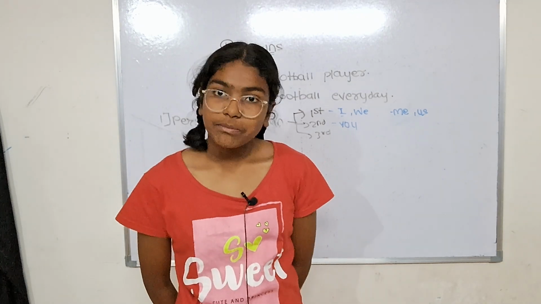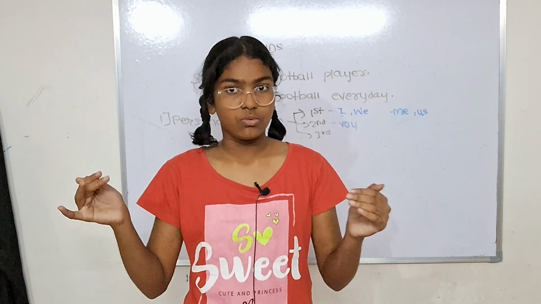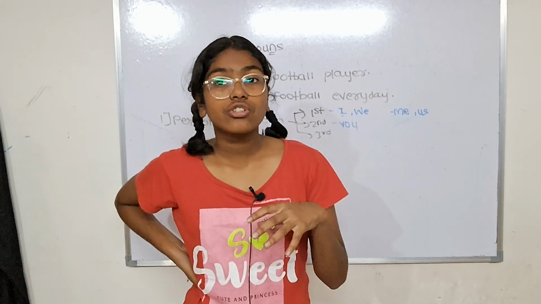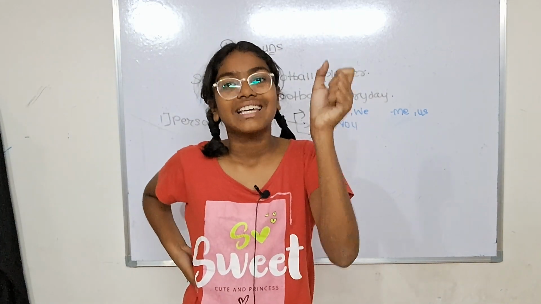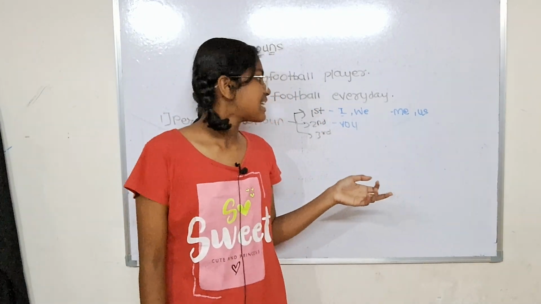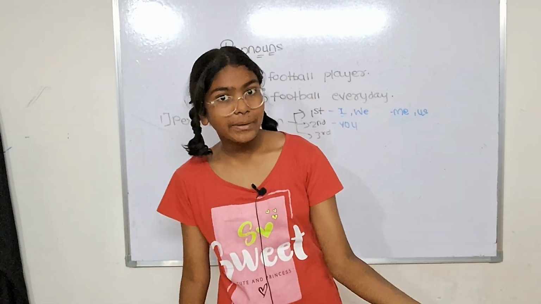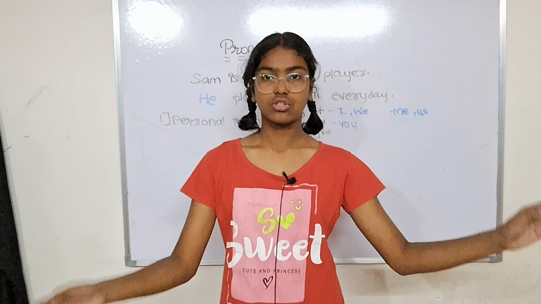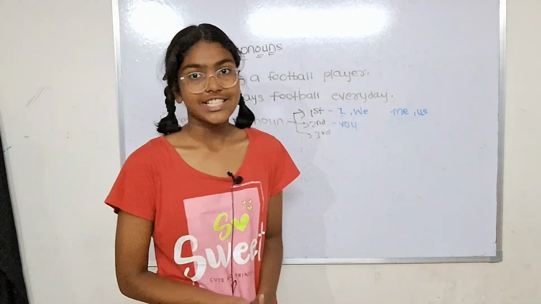And when we take the object position, it is you, like I want to be with you. In the sentence, the action of wanting to be is with you, so you are the receiver of the action. So you is in the object position. Now in the object position, what did we understand? That you stayed you. It didn't become yours, or whatever you might be thinking. No, it didn't. It's just you to you. Okay, that much is there.